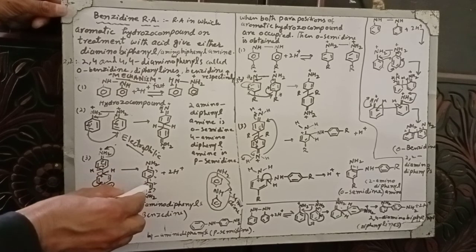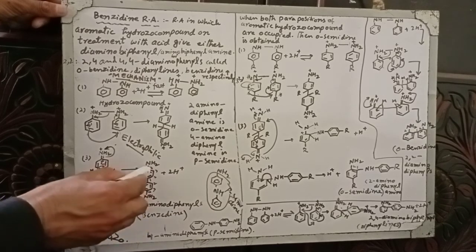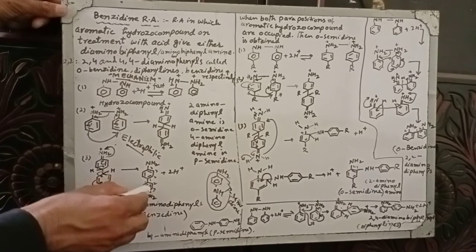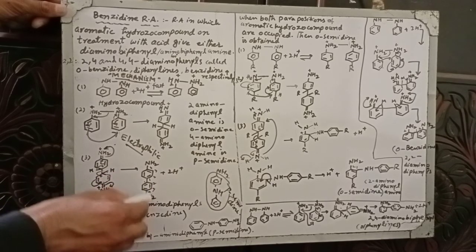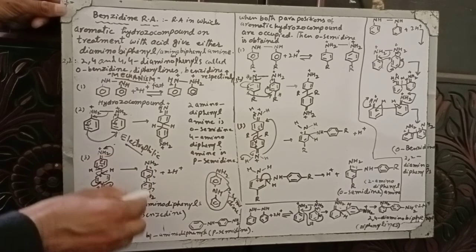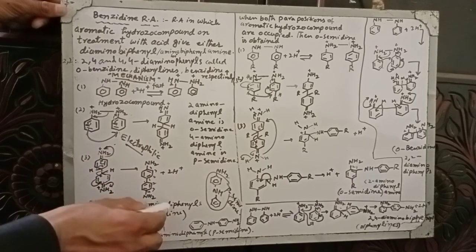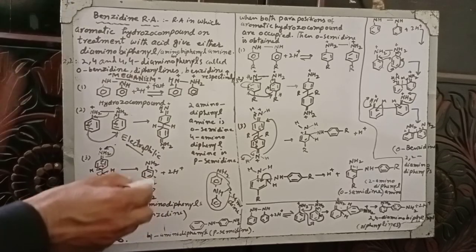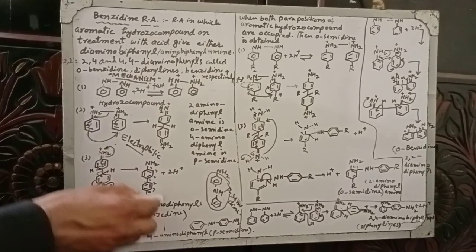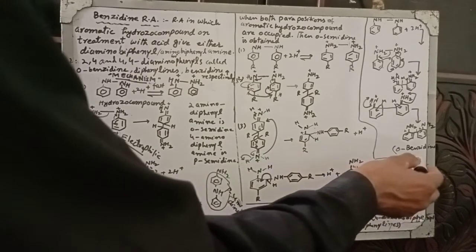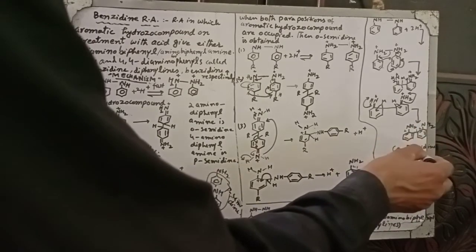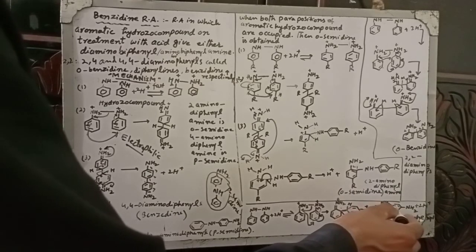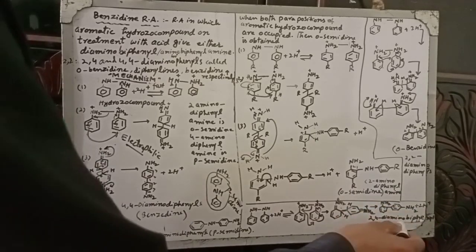Diamino may be 4,4, where carbon is 1 when phenyl groups are attached, and NH2 groups are on the 4 positions. So these may be 4,4 diamino, maybe 2,4 diamino, maybe 2,2 diamino.